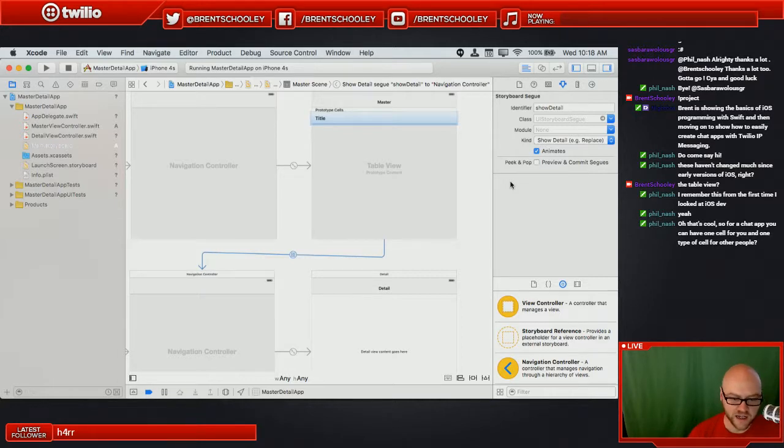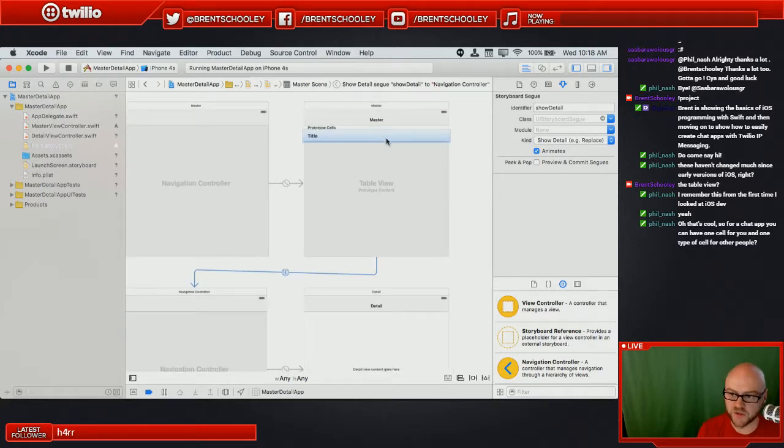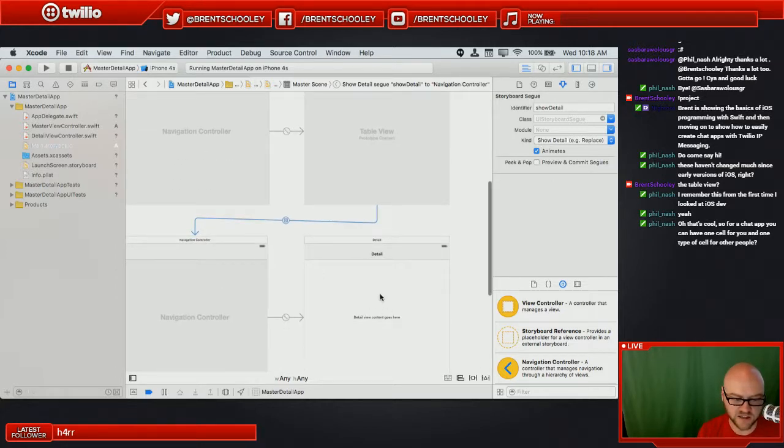So when I tap on something, you'll notice that it's coming off of this. This is highlighted up here. This is when I tap on a cell. I want a segue called show detail to run. That's going to transition me from the master view controller to the detail controller by way of this navigation controller here.